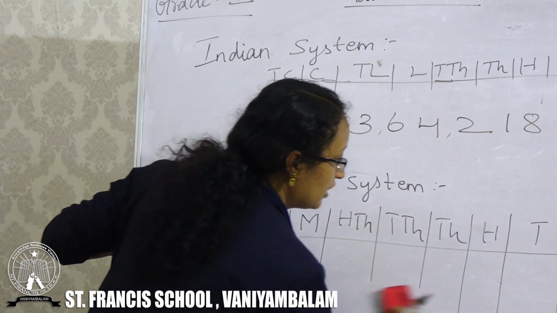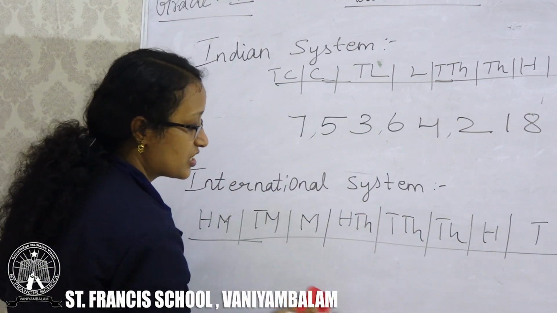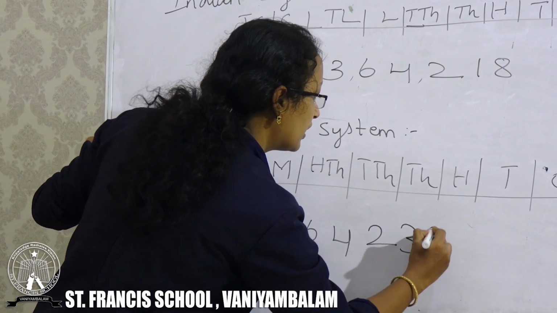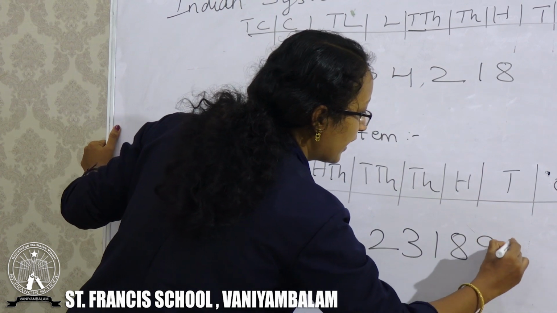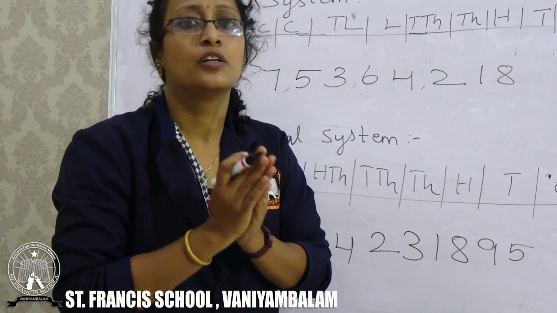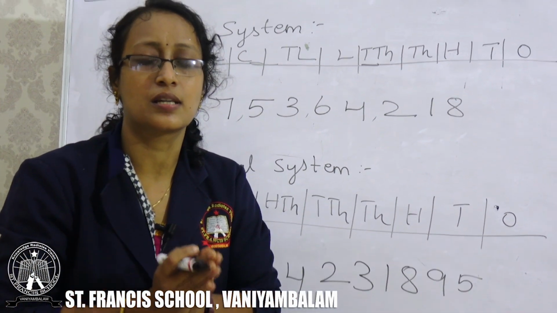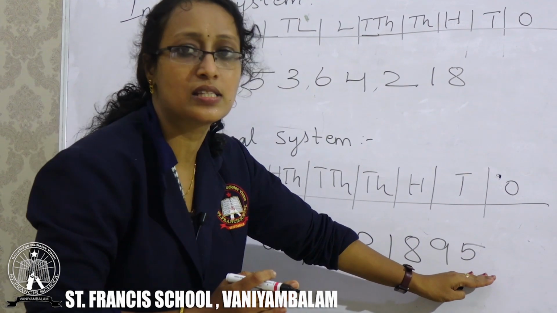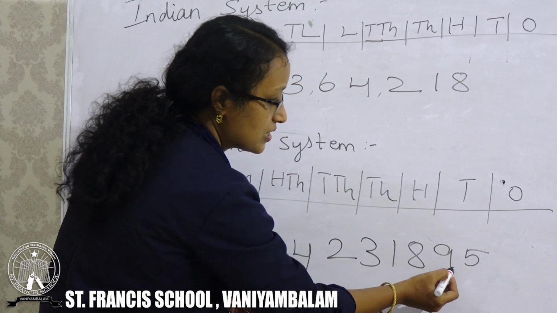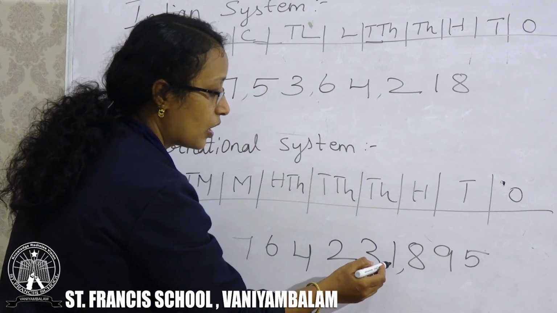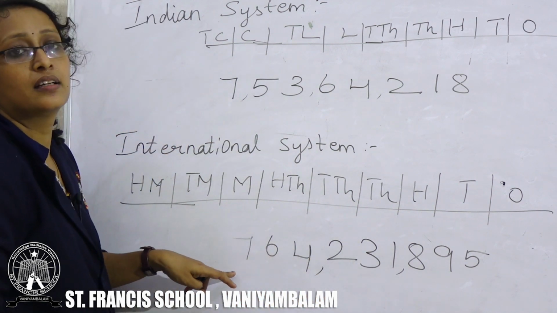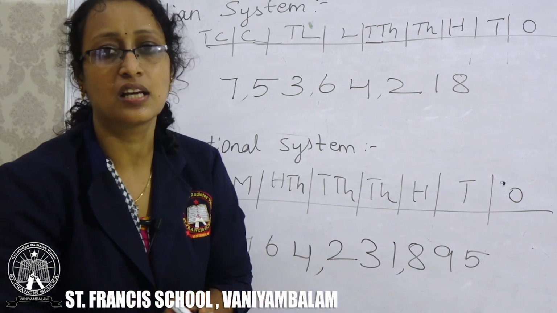What about the international system? I am going to take one number: 7, 6, 4, 2, 3, 1, 8, 9, 5. You should place the commas in the international system by counting 3, 3, 3 from the ones place: ones, tens, hundreds, thousand, 10,000, 100,000, million, 10 million, 100 million. This is how you will place the commas.